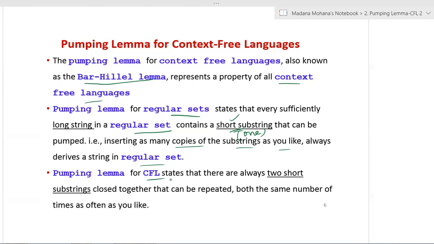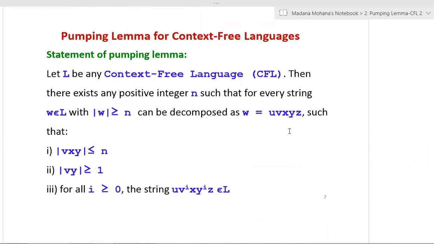Whereas the pumping lemma for context-free languages states that there are always two short substrings close together that can be repeated both the same number of times, as often as you like. So here two substrings can be repeated the same number of times in the pumping lemma for context-free languages, whereas in the regular languages pumping lemma, only one substring. That is the only difference. Remaining all are the same.